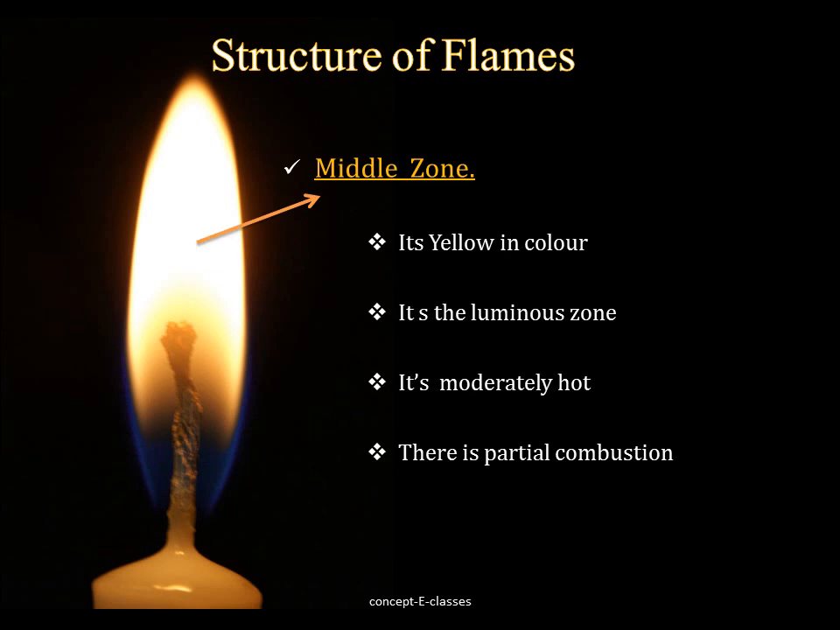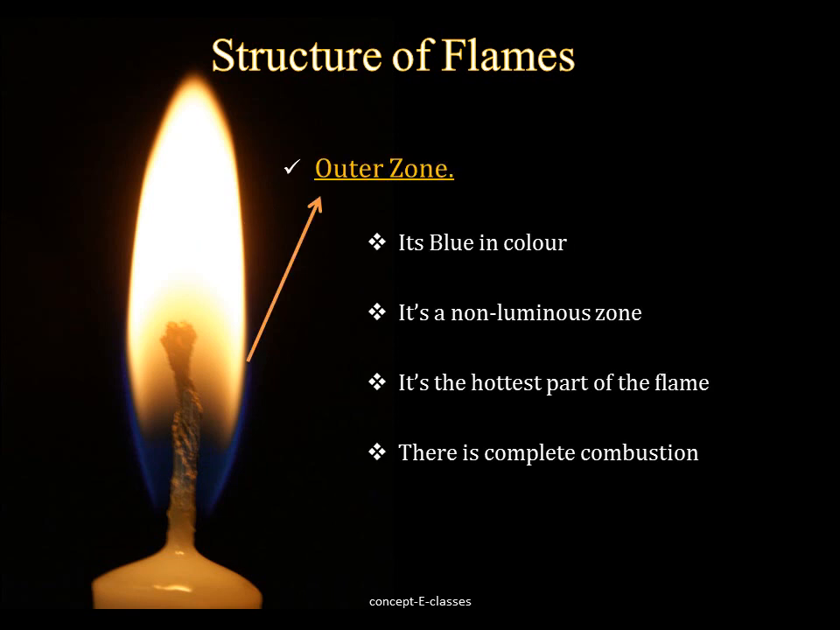So the next part is the middle zone. It is yellow in color and it is a luminous zone. It's moderately hot and here partial combustion takes place. Third one is the outer zone or the outermost part of the flame. It is blue in color and it's faintly visible. It is a non-luminous zone and it is the hottest part of the flame. Here complete combustion takes place. So that's all for the structure of flames.